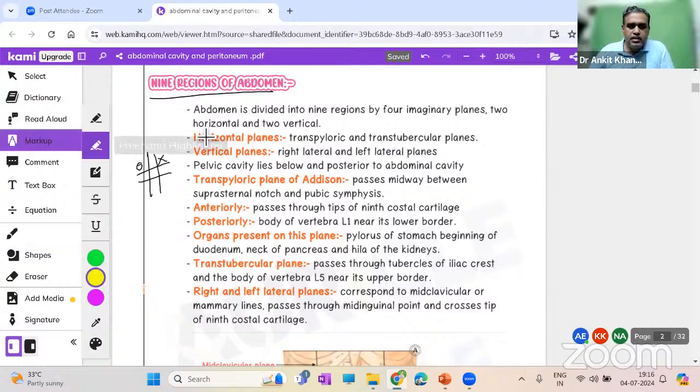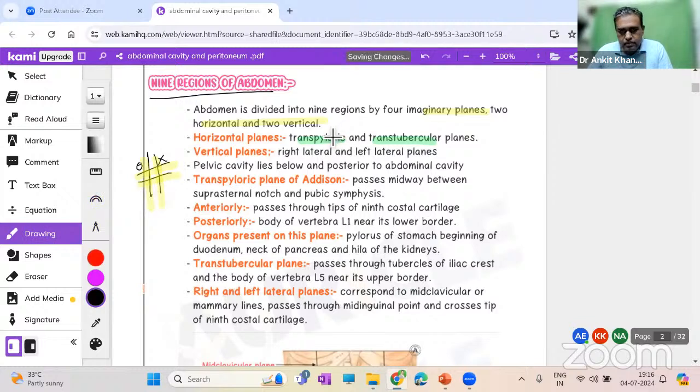The abdomen is divided into nine regions by four imaginary planes, two horizontal and two vertical, two horizontal like this and two vertical like this. So we have the horizontal planes: the transpyloric and the transtubercular. Many times in place of the transpyloric, we can also take the subcostal plane as well. We'll see. And these are very, very important.